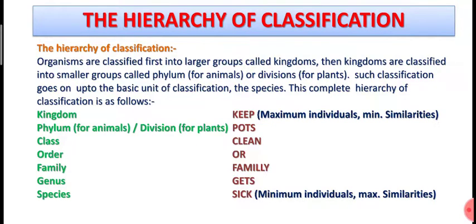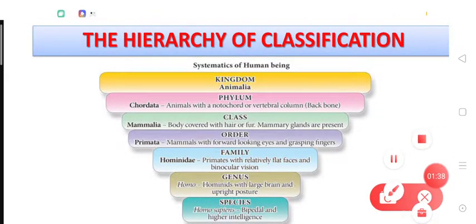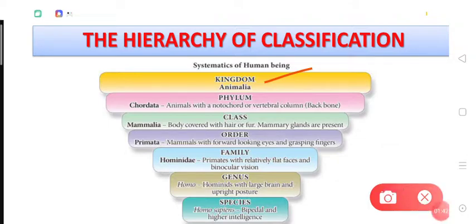Okay, so an example of systematics of human being, meaning the classification of human being, is given here. How? Let's check it. First of all, human belongs to the kingdom Animalia, right? So we human beings are also a kind of animal. Then we belong to the phylum Chordata.